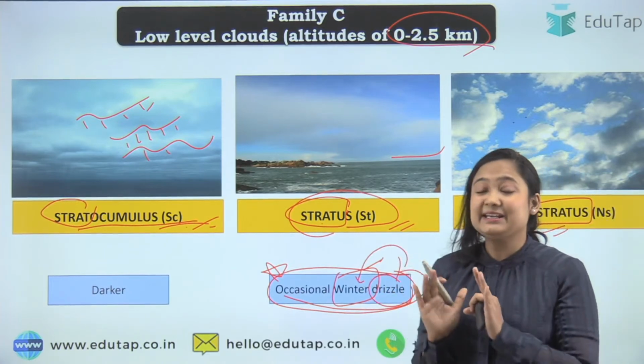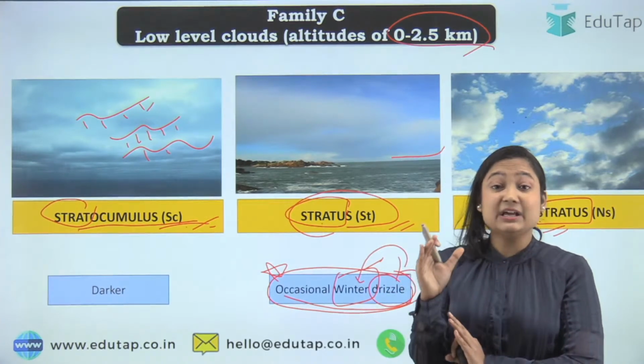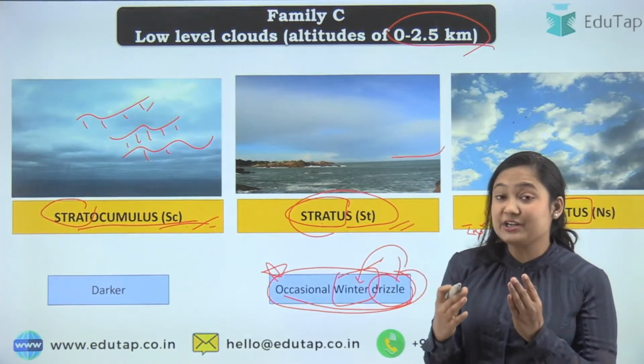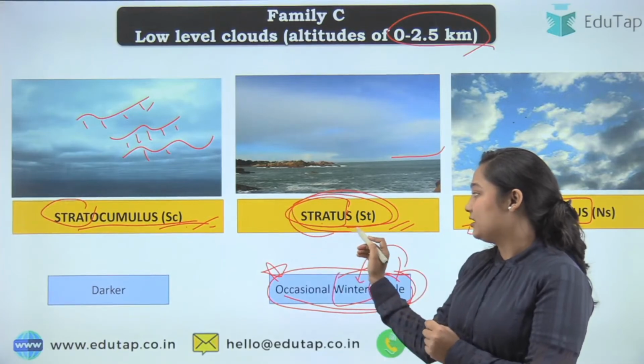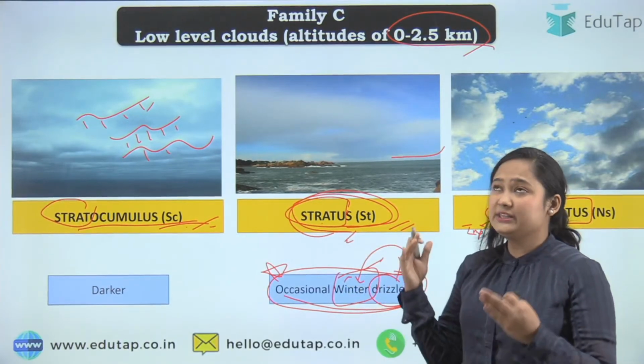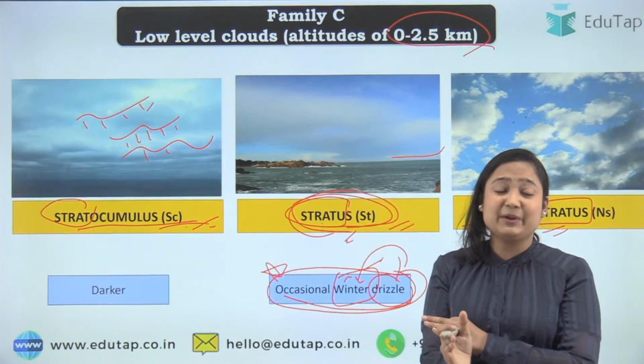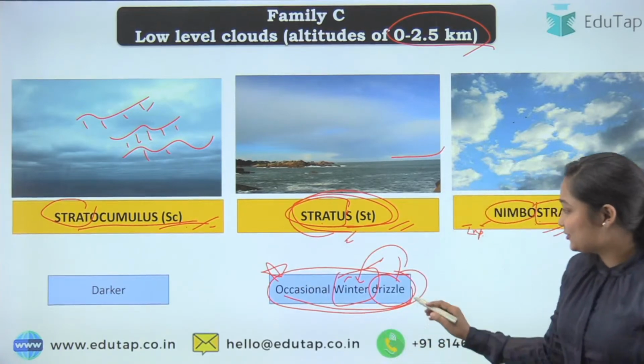Drizzle means light rain is there. Okay, in what season? In your winter. So if the question comes in what month or in what season the stratus clouds appear, you can easily tell, okay, they cause winter drizzle. It means they appear in winter weathers. Okay, so that was that.